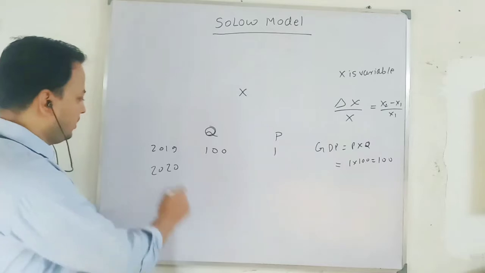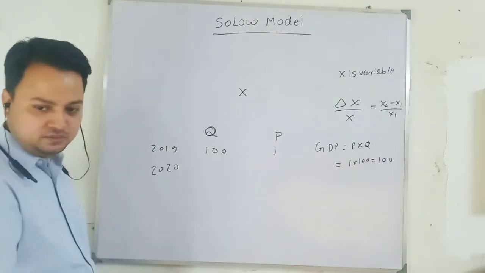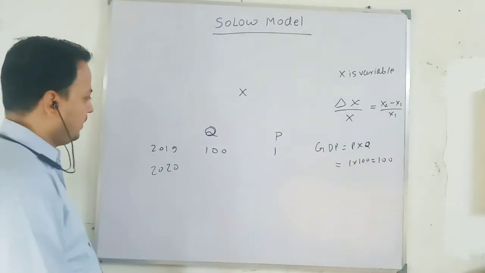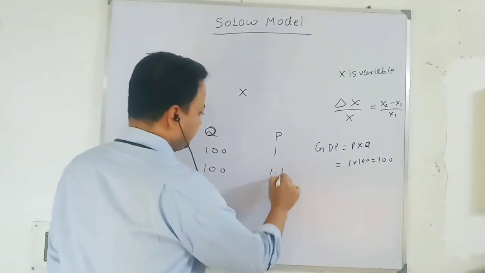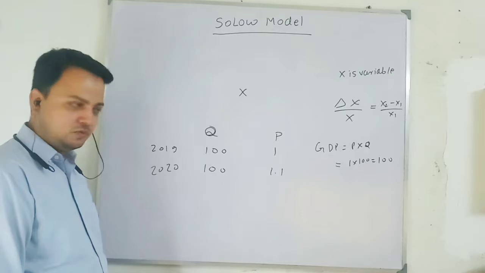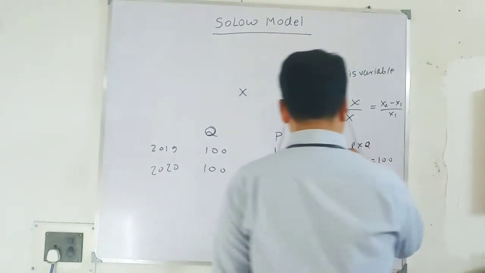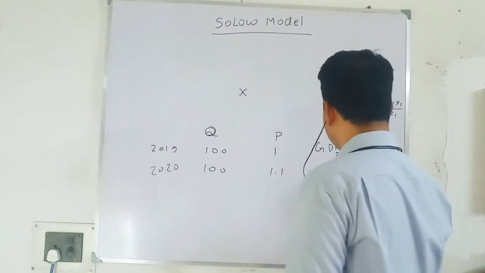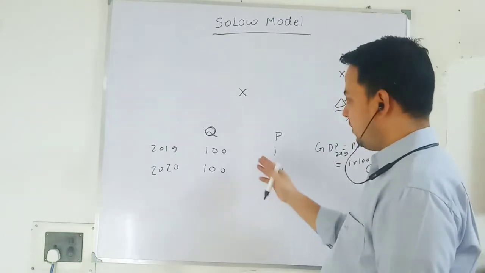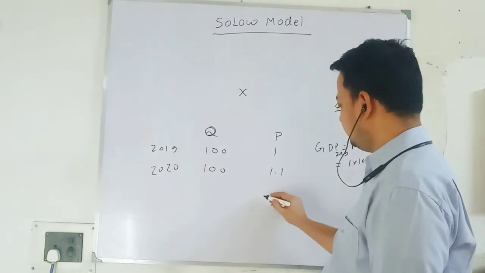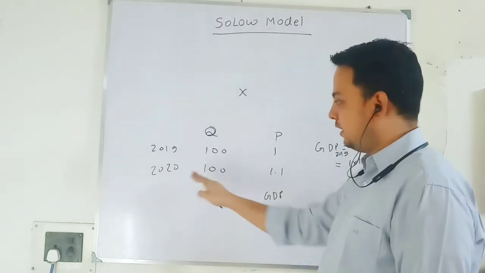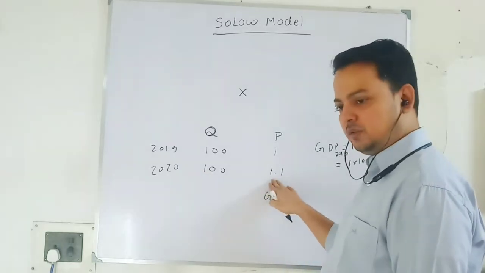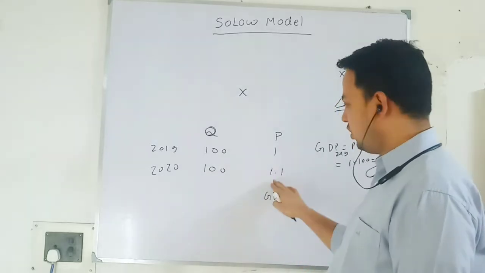So in 2020, my output is say 100, but price level increases to 1.1. So my current GDP in 2019 is 100, but when I look at 2020, current GDP means at current price. Current price is 1.1 in 2020, 1 rupee 10 paisa.